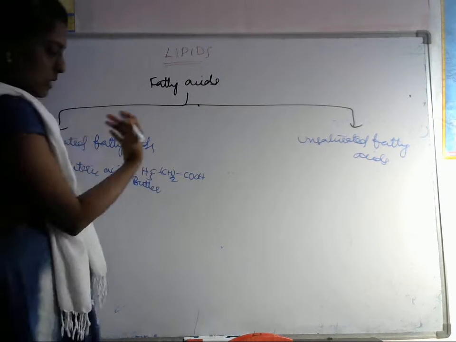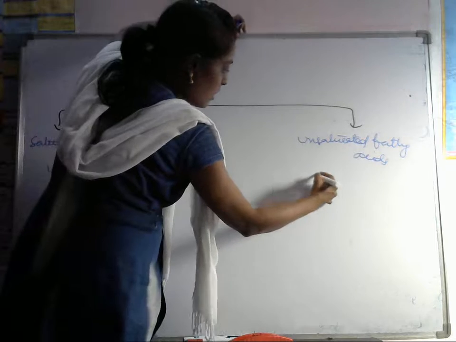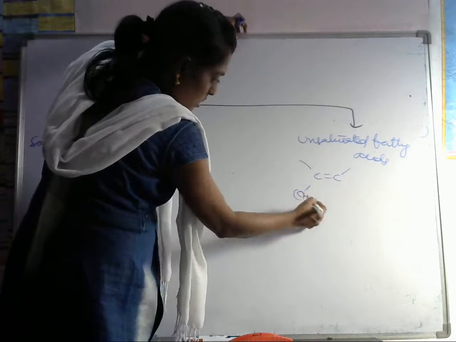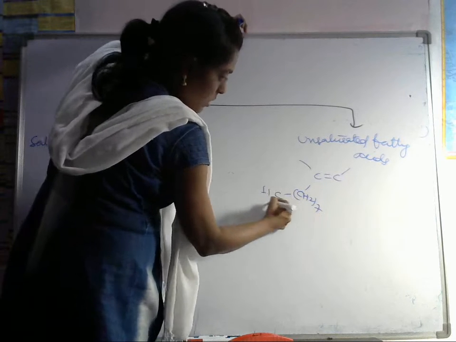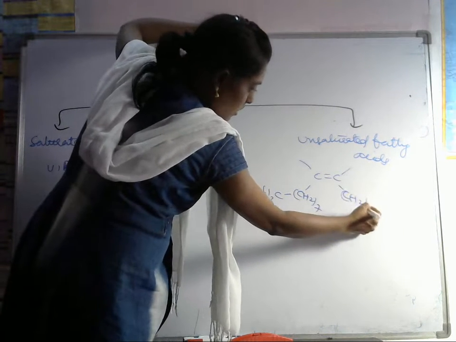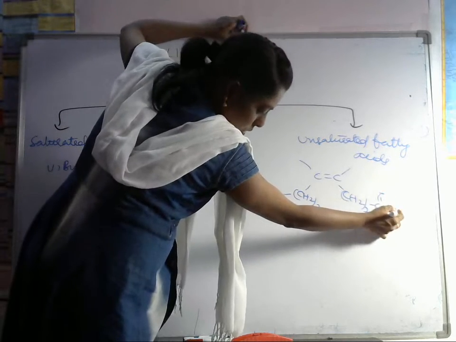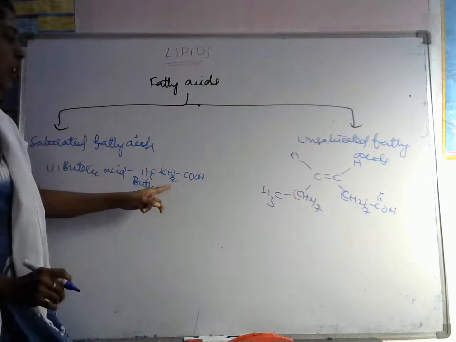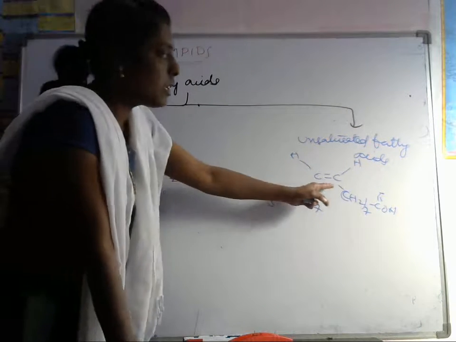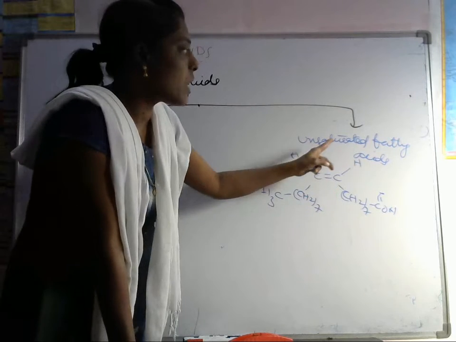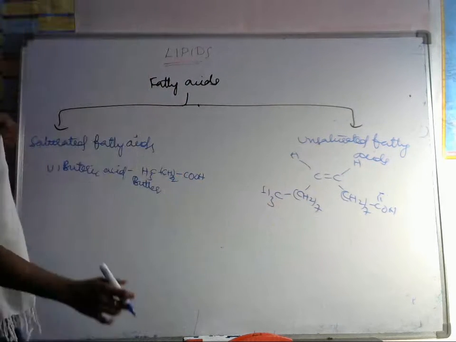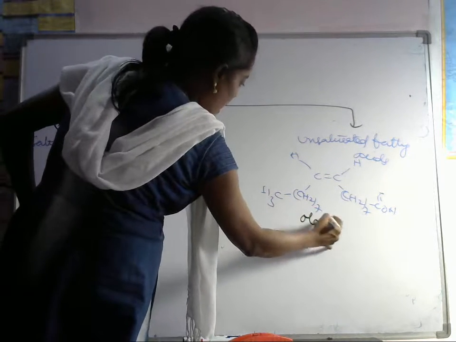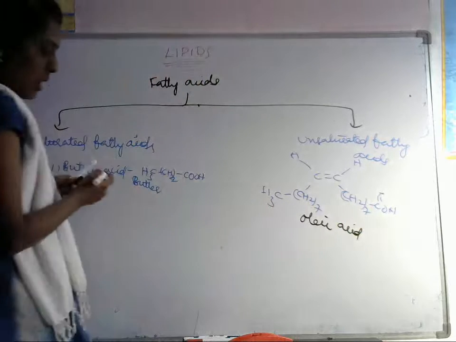So let's see this one, oleic acid. Here, CH3, CH2 7, C double bond C, CH2 7, C double bond OH. If you see here, saturated means it is not having any double bonds, but this one is having a double bond. That's why it is called an unsaturated fatty acid. So this is oleic acid, an example of unsaturated fatty acid, and butter is the example of saturated.